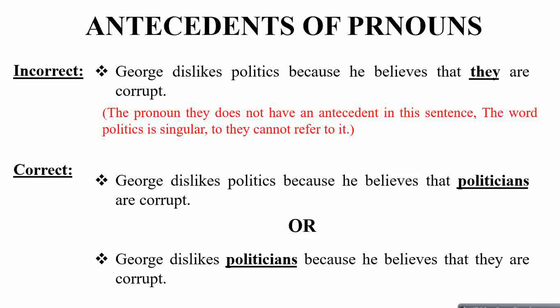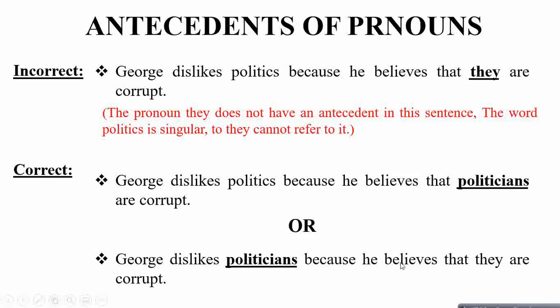Another example, what will be the incorrect one? For example, George dislikes politics because he believes that they are corrupt. Now he is believing that the politicians are corrupt, but politicians are not mentioned here. So the pronoun they does not have an antecedent here. We don't know whom we are referring this word they to. The word politics is singular, so they cannot refer to it. So we need to have the word politicians here. The correct will be: George dislikes politics because he believes that politicians are corrupt.